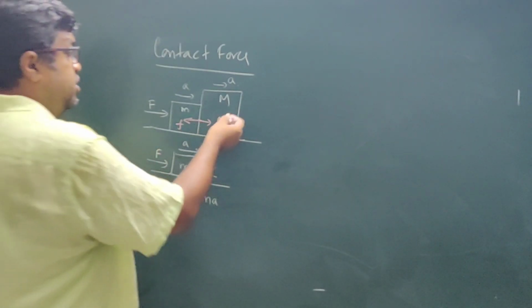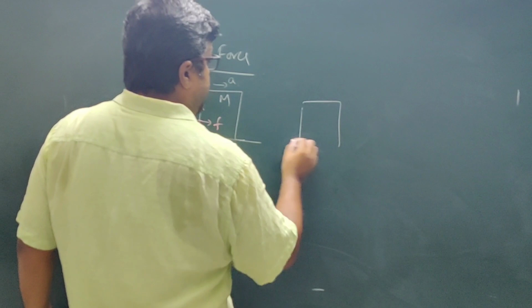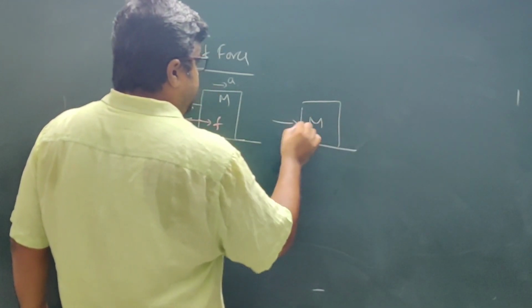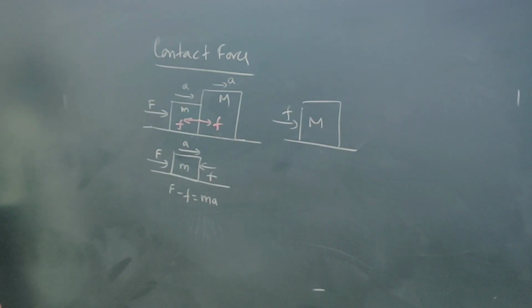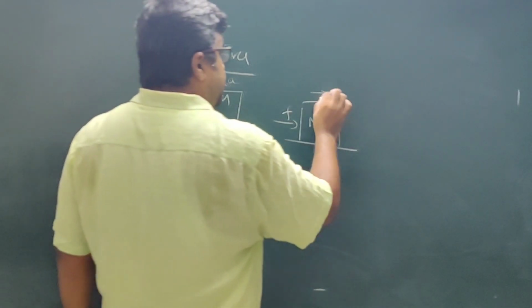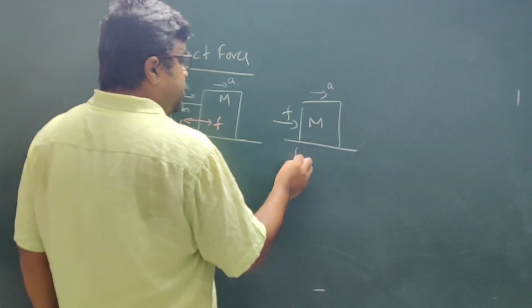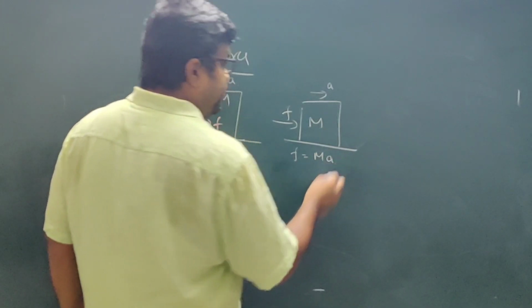Correct? Achha. What about this? For this bigger mass, now it is acted upon by this force, contact force. There is no external force acting on this. Okay. So this is moving with acceleration A. So this F is equal to M into A.